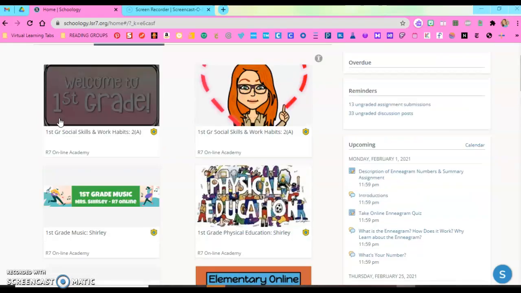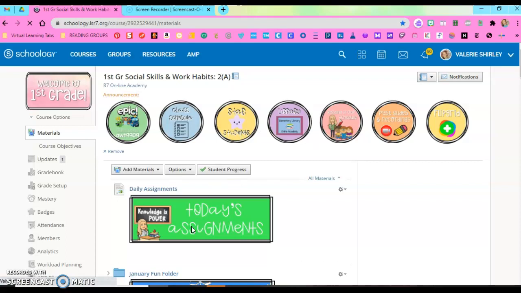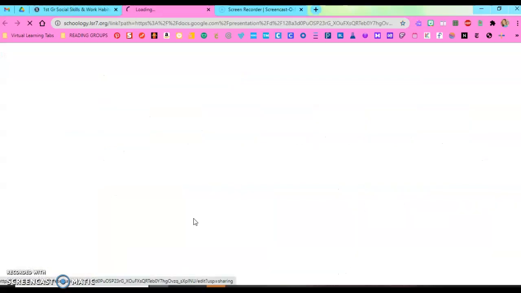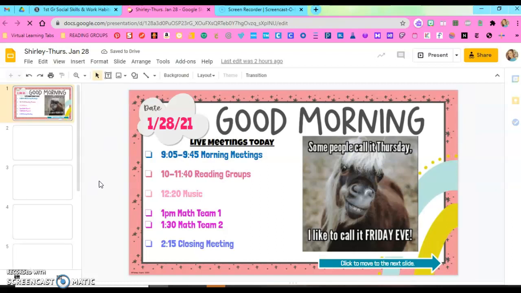And then you should also have these 3 courses, so music, PE, and art. Those 3 should be there, and then this one from me. So every morning, you're going to want to come in here, and then today's assignments, you'll click on this, and it will send you to the daily slides with your assignments for that day in it.